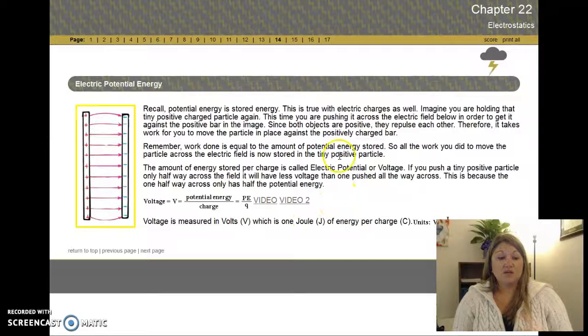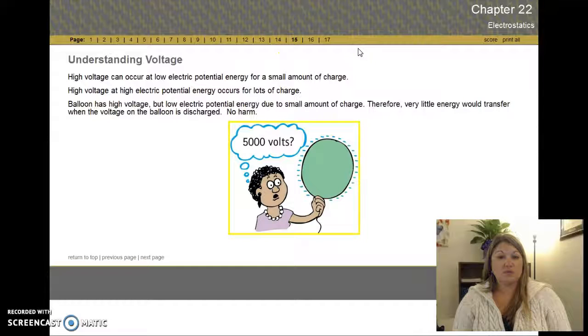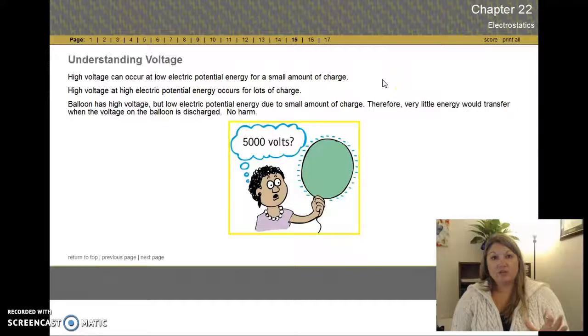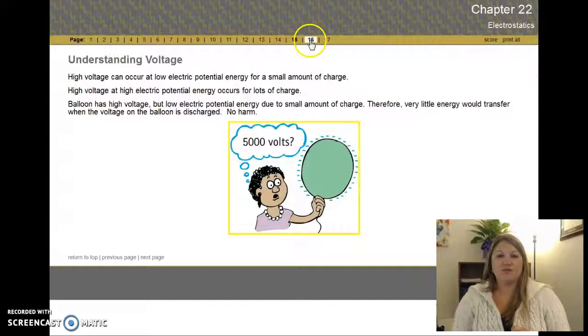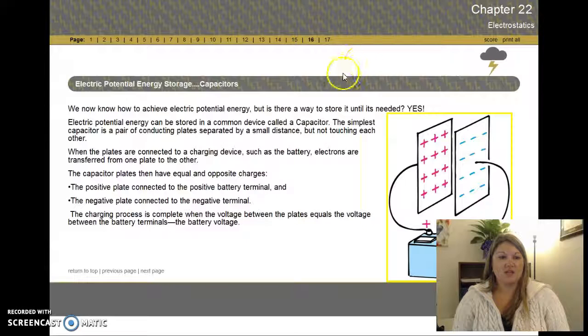Catch those videos. They have great animations and pictures in there. So, you see those signs that say danger, high voltage. Well, it's not the voltage that can harm you. It's the charge, how much energy is in that charge. So read through this slide and get that understanding for your safety.